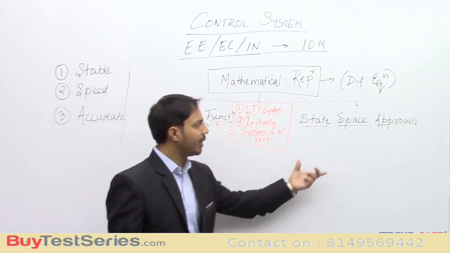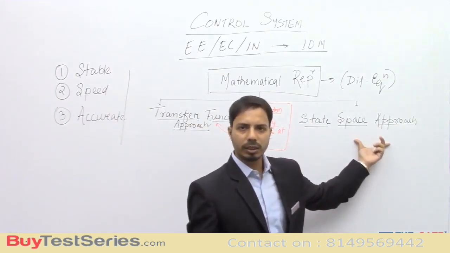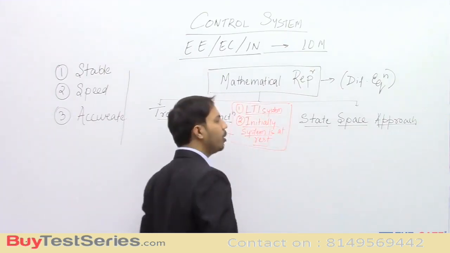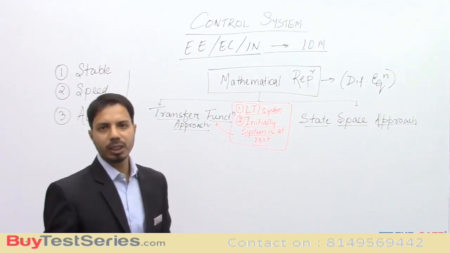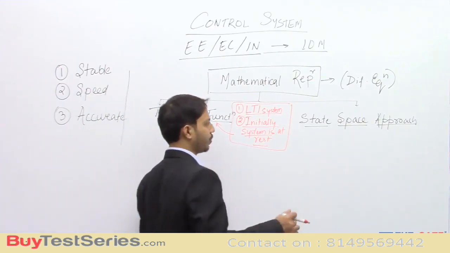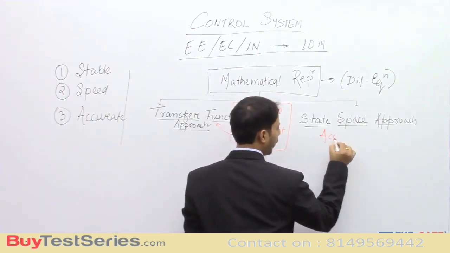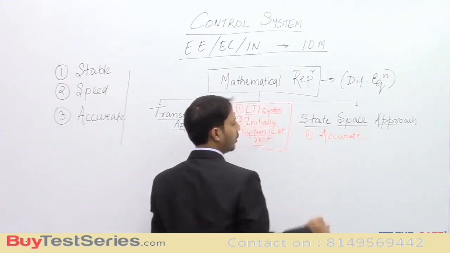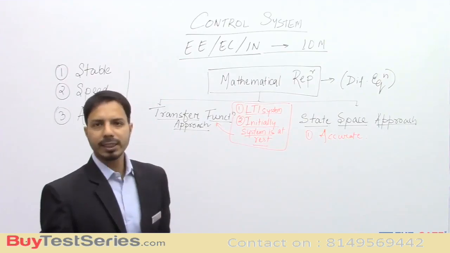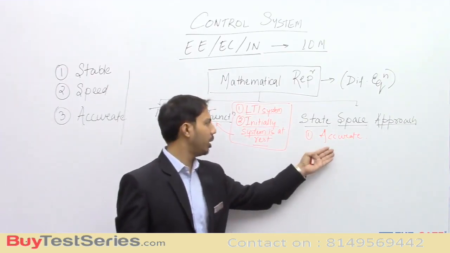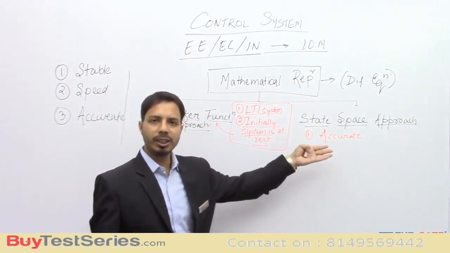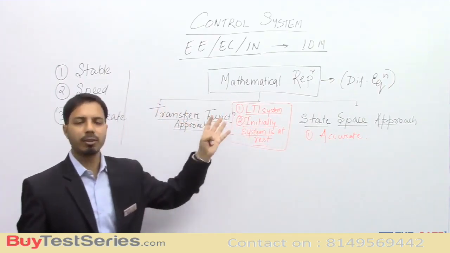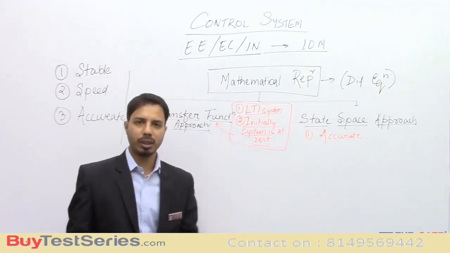Whereas the state space approach is an accurate approach. We don't take any assumption in this particular approach. That means the system can be linear, it can be non-linear. If there is some initial condition, that also we will consider. So these are the things which we will consider in the state space approach.